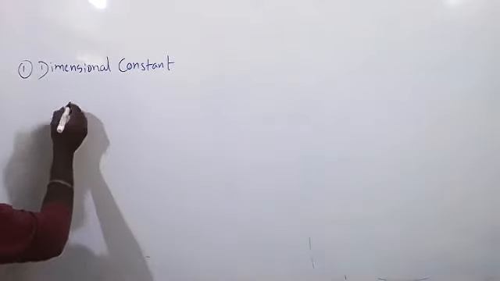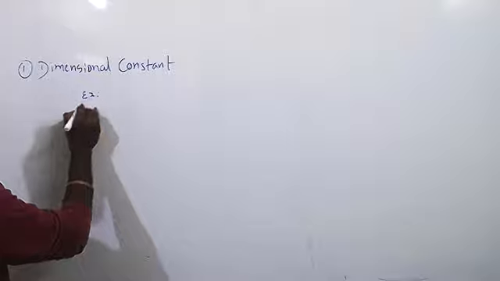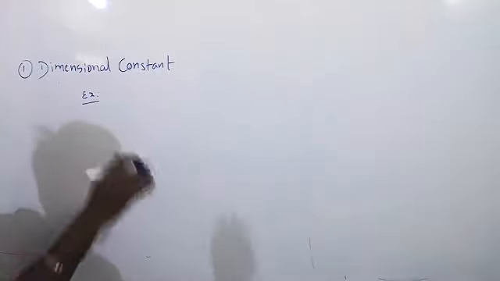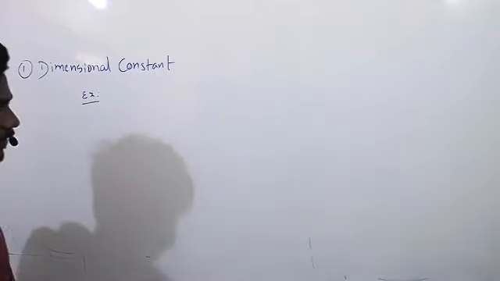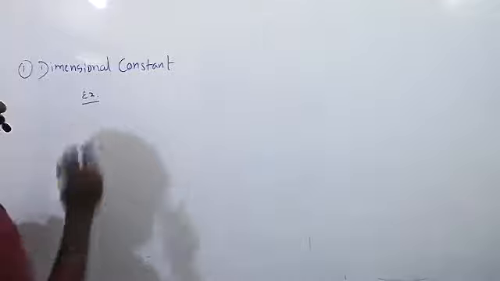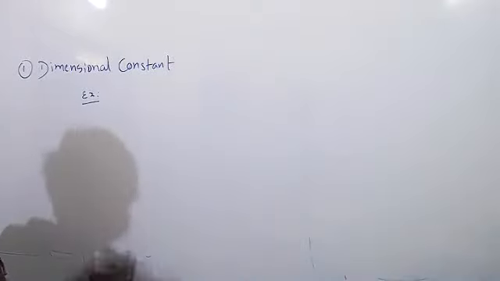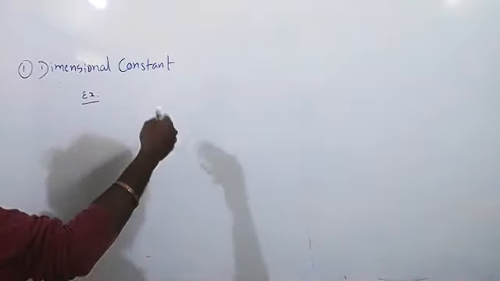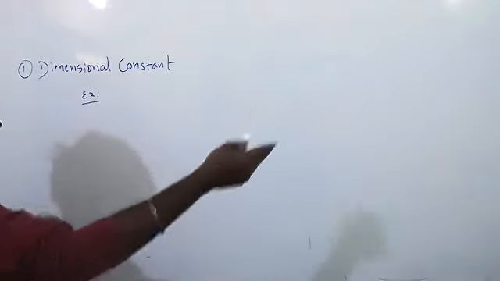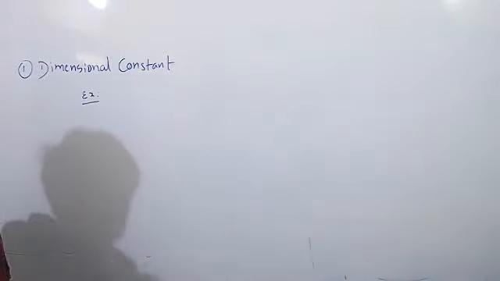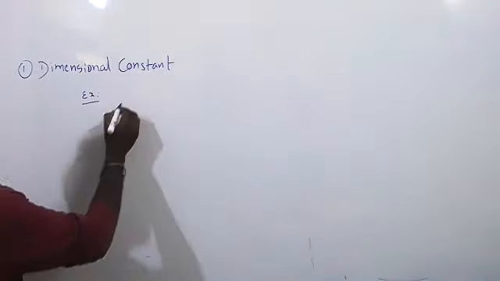Example: 1, 2, 3. What is the dimensional formula for 1? Sir, 1 kg, 2 kg, 3 kg. It will change. You are saying 1, 2, 3, that means it is changing. But what is that? That is constant.